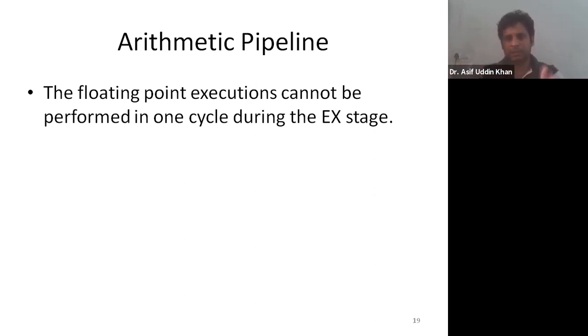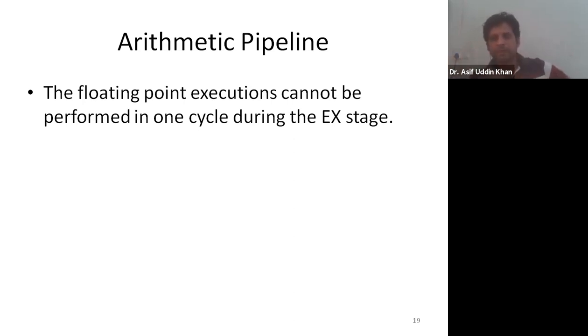I told you that the EX stage requires more time. Suppose it requires more time, equal to 3 times the time of other stages. That means suppose all the stages in an instruction pipeline take t amount of time, but the EX stage for the floating point operation takes 3t amount of time. Then in arithmetic pipeline, we can divide the EX stage into 3 sub stages, and each sub stage will use the same t amount of time.